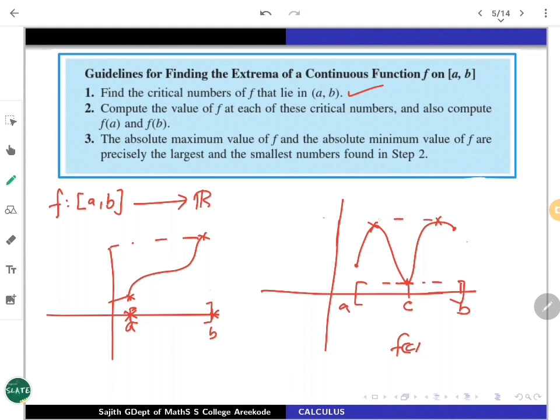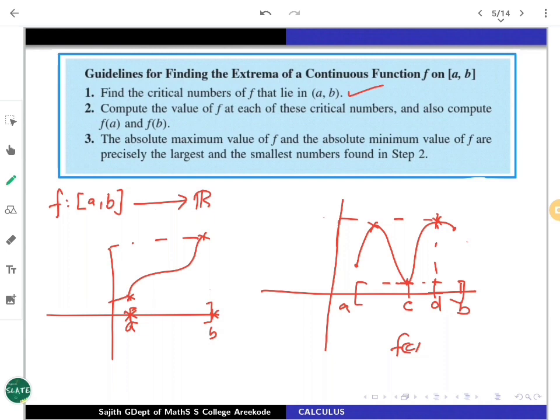But maybe according to this figure, the absolute maximum is obtained here. Corresponding to that, some D may be appearing here. So it may happen like this. Extreme values of f can occur at critical numbers which are inside of this interval also. Continuity is guaranteed, and a bounded as well as closed domain is also important.